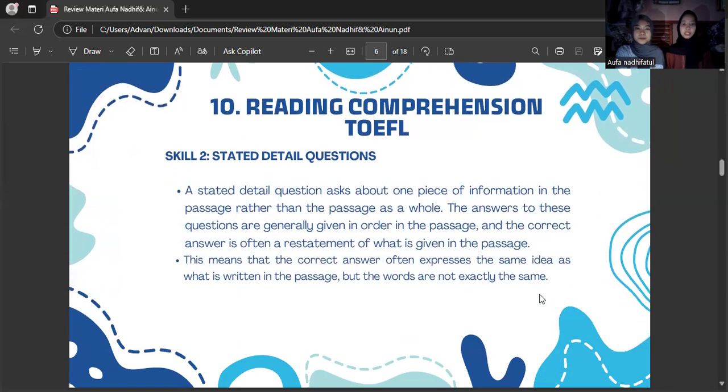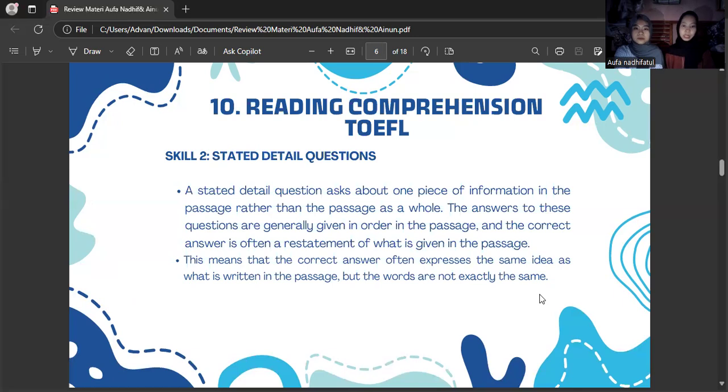Skill 2, stated detail questions. A stated detail question is about one piece of information in the passage rather than the passage as a whole. The answers to these questions are generally given in order in the passage, and the correct answer is often a restatement of what is given in the passage.